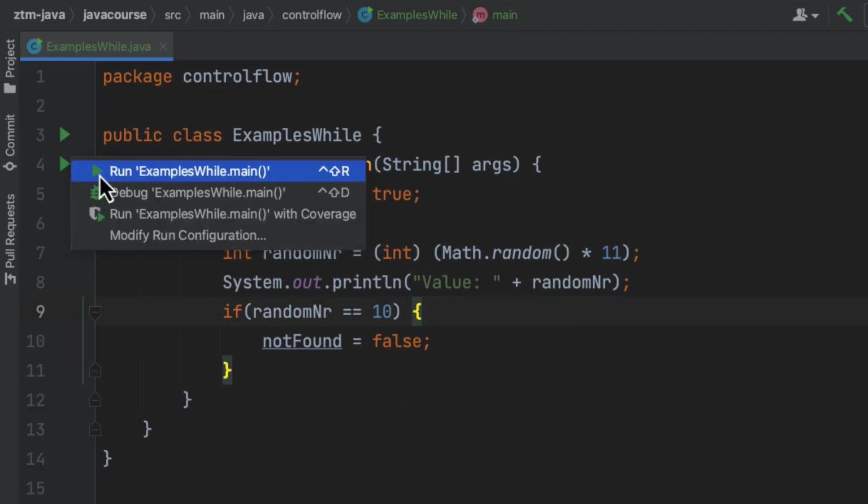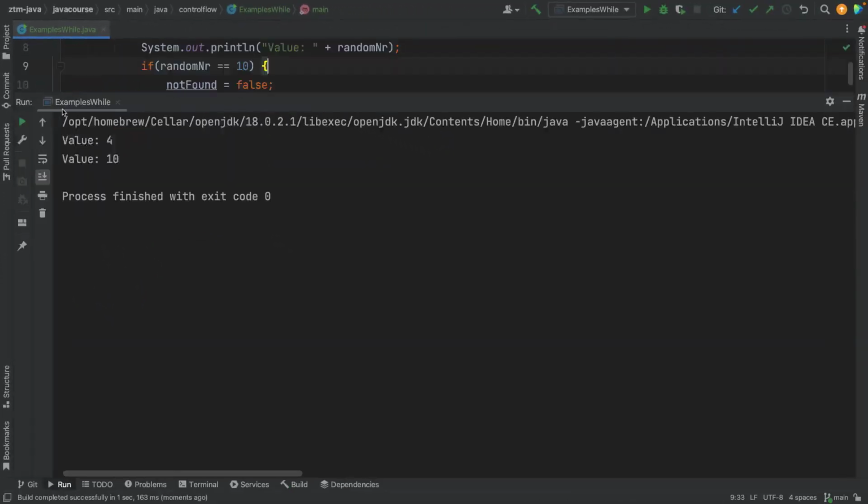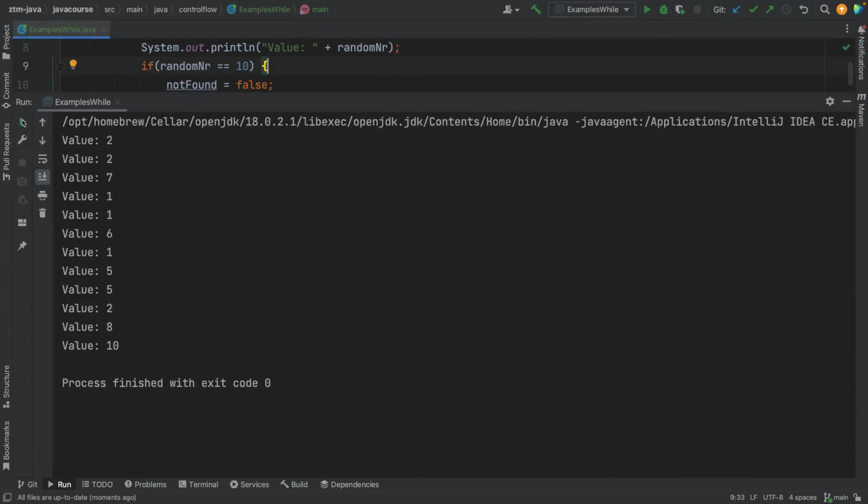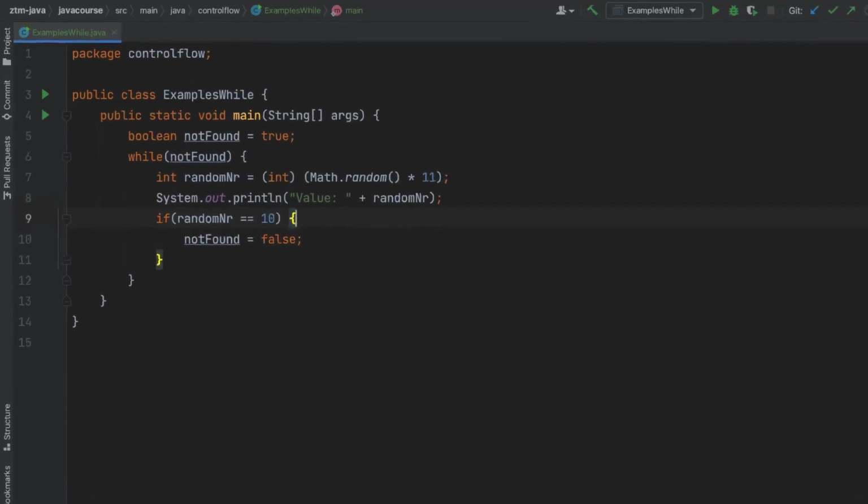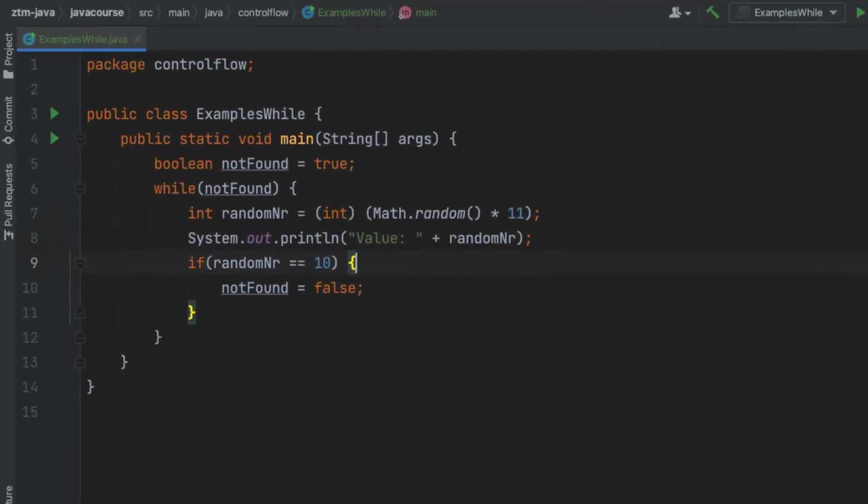So if I run this again, you should now see that the loop actually ends at some point. In this case very fast, the second option was already 10, and sometimes it takes a bit longer. So here I really want to illustrate the necessity of diving into the question: is my loop actually ending at some point? Am I not going to be stuck in some infinite loop? Because this happens more often than you think. And it's especially dangerous if you're relying on external input for the condition of your check to get out of the loop. So be very much aware and test this in all ways possible to avoid getting stuck in an infinite loop. Alright, so that's the not found example.